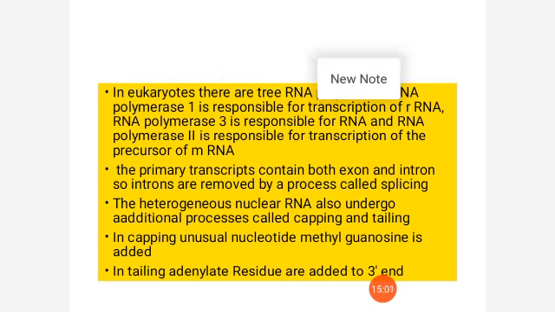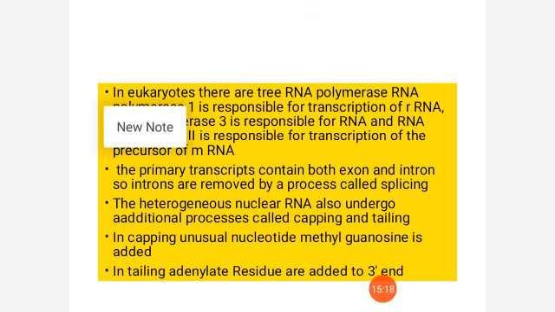Then RNA polymerase 3 is responsible for the formation of tRNA, and RNA polymerase 2 is responsible for the formation of hnRNA, or the precursor of mRNA.